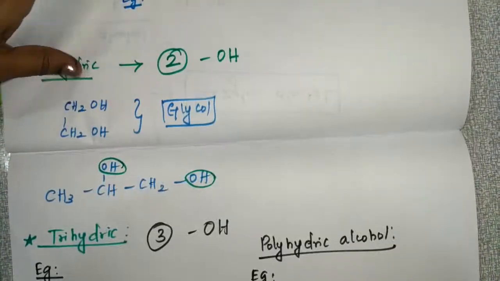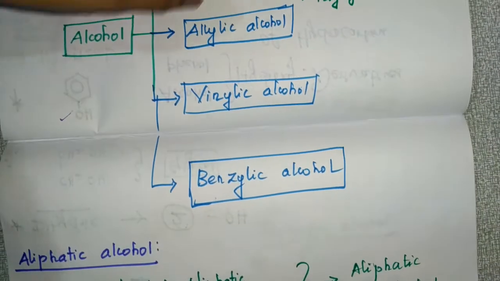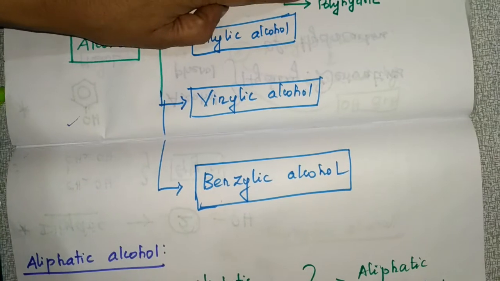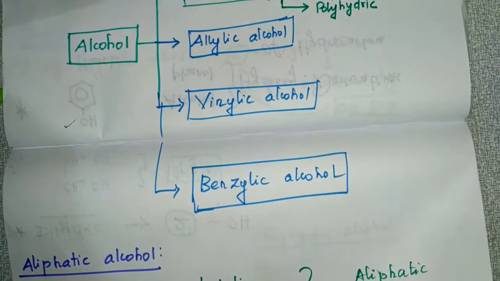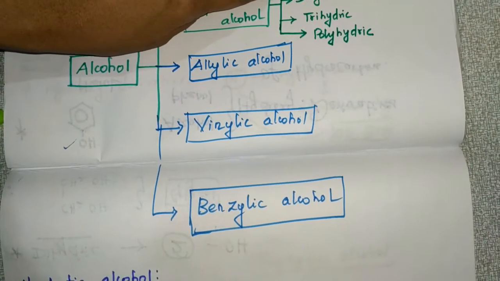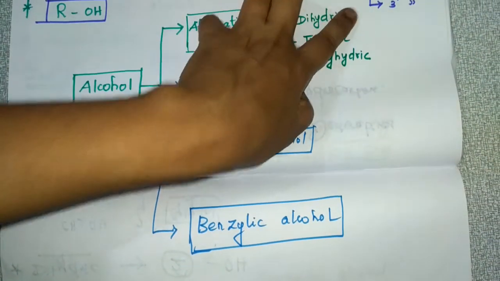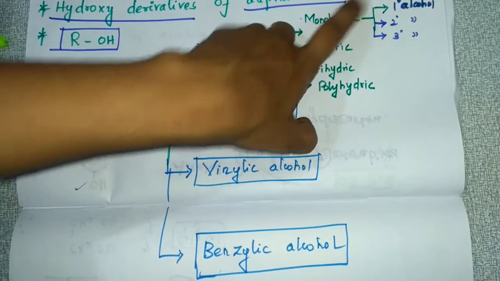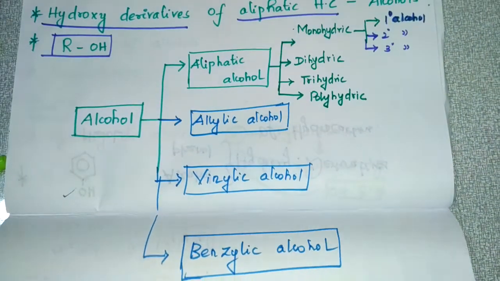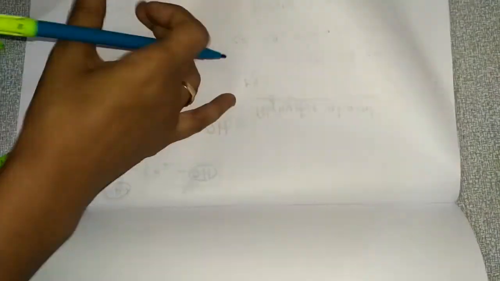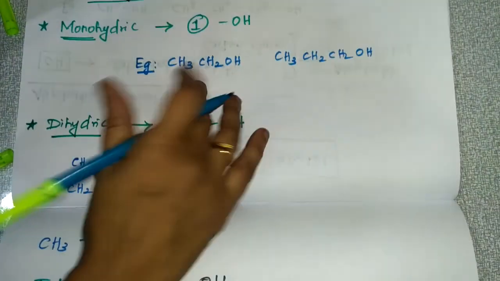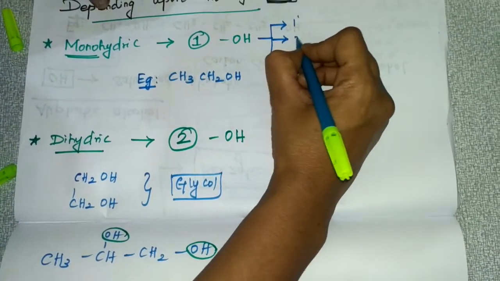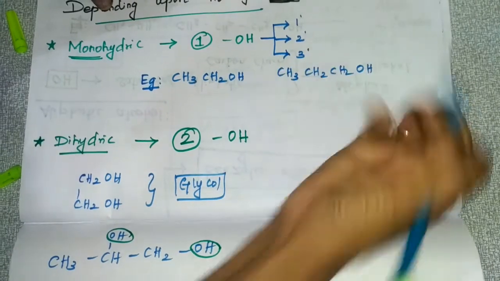And as I told you before, aliphatic alcohol, based on the number of hydroxyl groups, is classified into monohydric, dihydric, trihydric and polyhydric. And there is one more classification of monohydric alcohol, what is that? Primary, secondary and tertiary. I'll give the example here itself. Monohydric alcohol is classified into primary alcohol, secondary alcohol and tertiary alcohol.